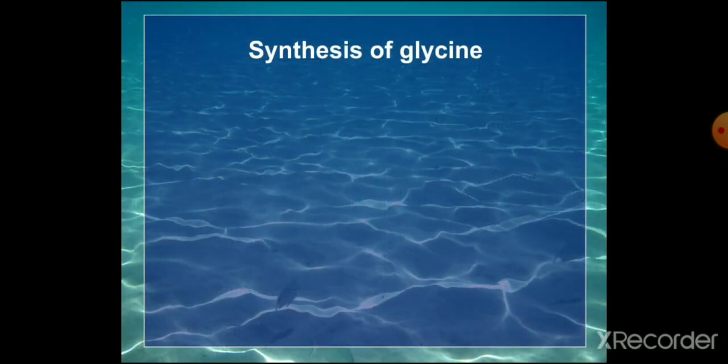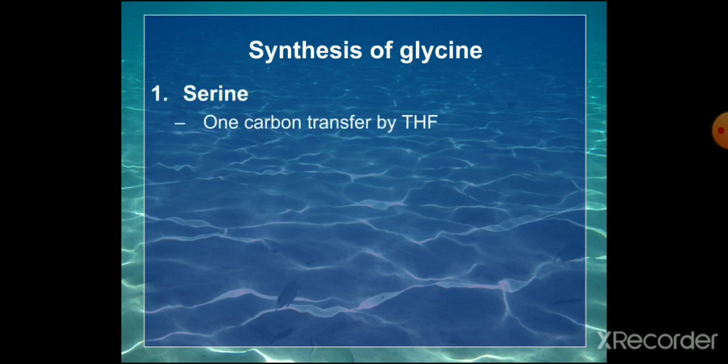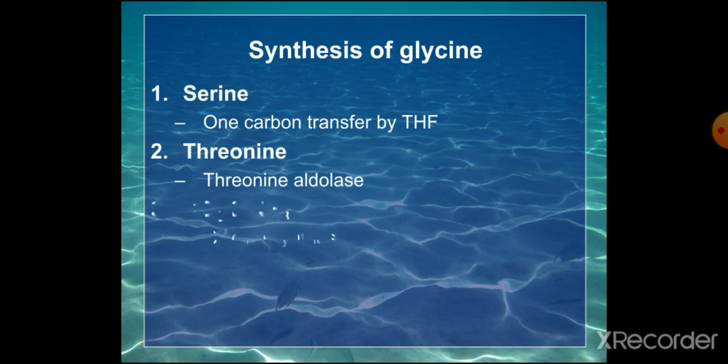Now we'll pass on to the synthesis of glycine. So from serine, glycine is formed by the transfer of beta carbon to the tetrahydrofolic acid, and the alpha carbon is converted into glycine. Then the threonine: the threonine aldolase enzyme is acting and producing the glycine.